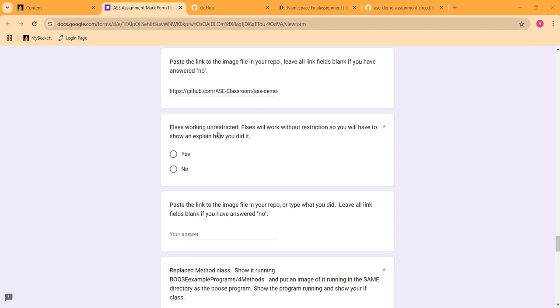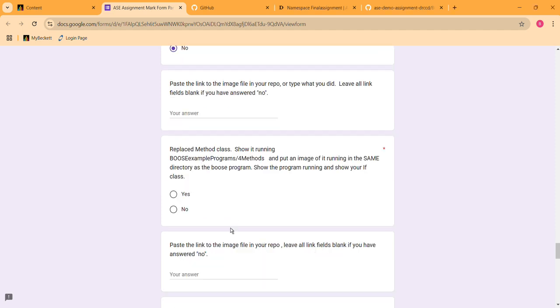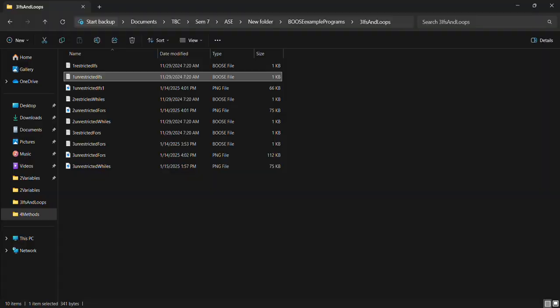Now else working unrestricted, else this will work without restrictions. No, I've not done this. Replaced method class for it running, putting the image of it running in the same directory. Yes, I've done this.